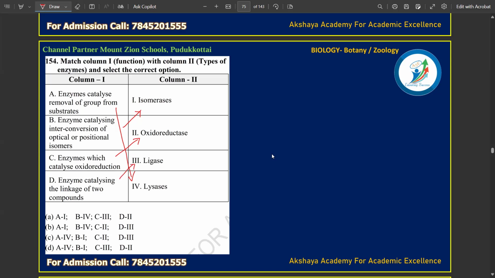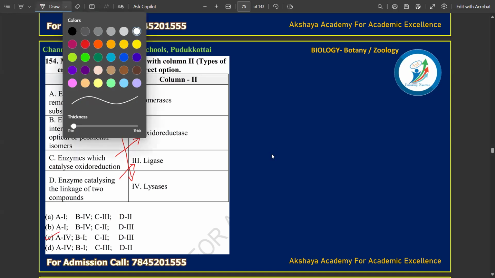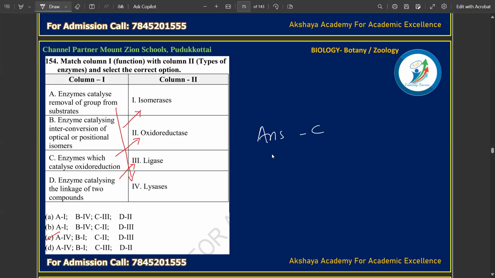Based on that, we have A4, then B1, then C2, and D3. So here option C suits the question. The answer will be option C. It's a direct question from the book, you can go through it.